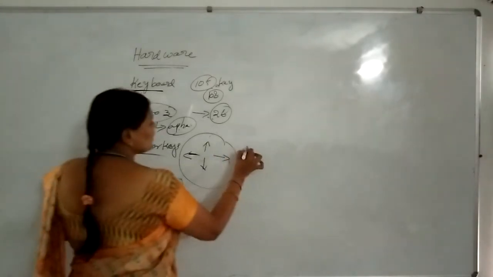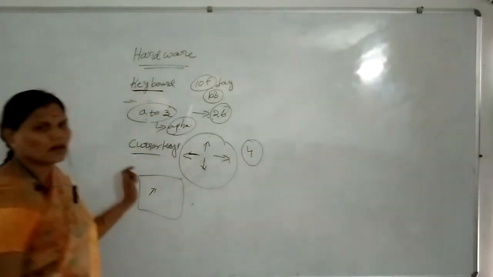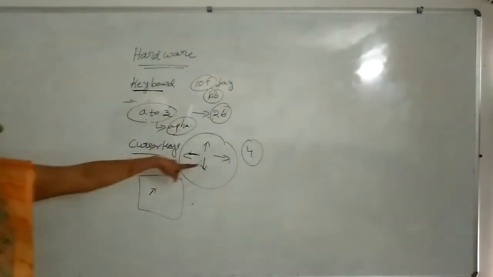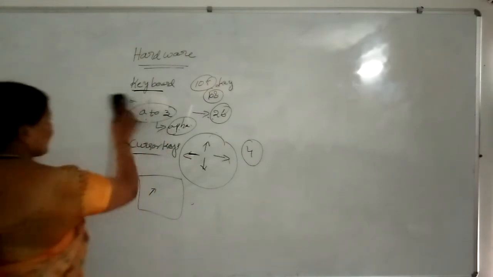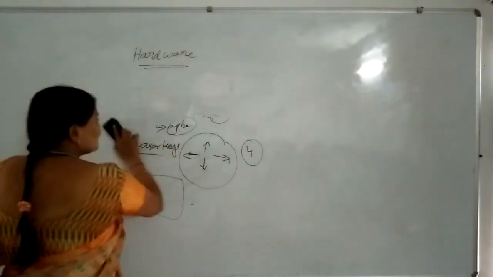How many cursor keys are there? Four. In every computer, and in a laptop also, there are four cursor keys in total. The next keys will be the numerical keypad.